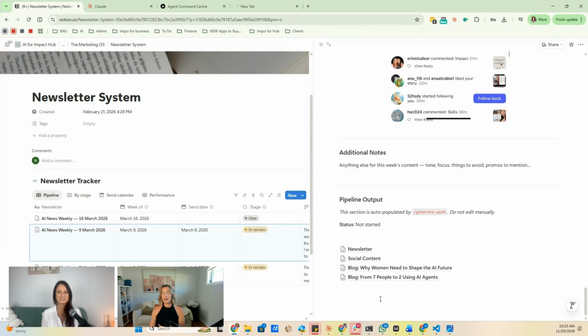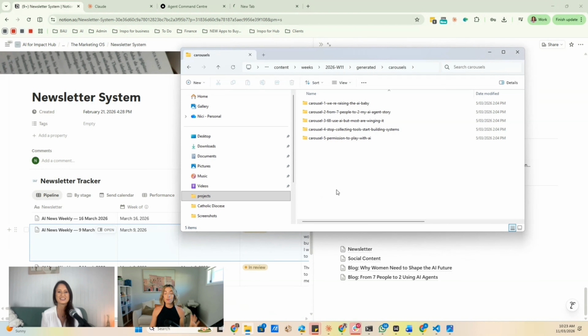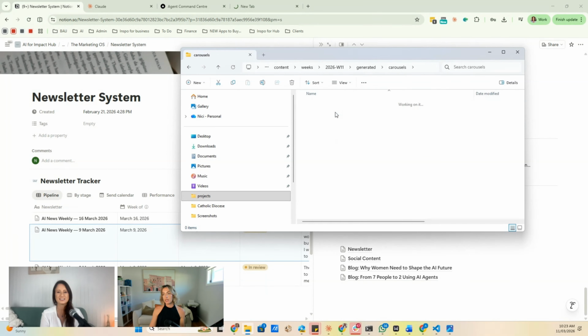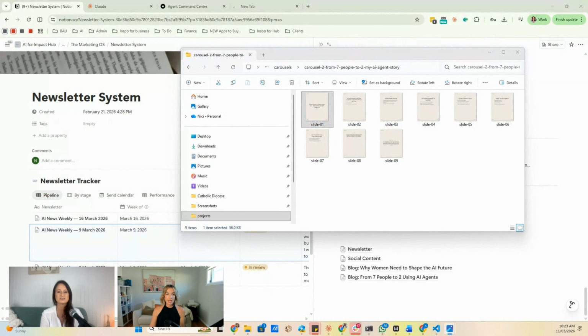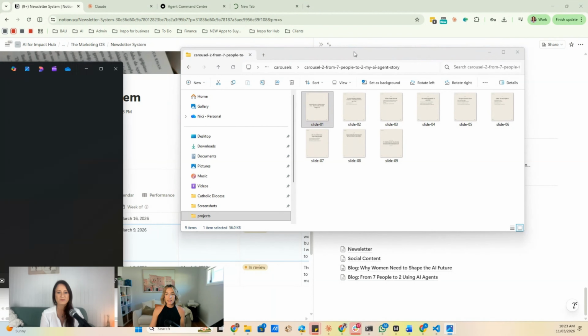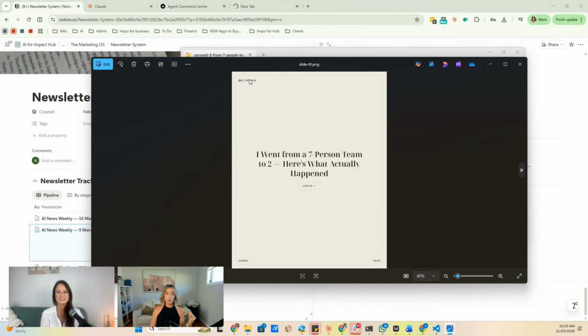And my favorite part, because I love sharing carousels, is that because I built with Claude Code my own tool that en masse creates on brand carousels for me, it also creates folders with all the carousels for that week. And for example, if I click in here, it then has every single one of my slides waiting for me in my brand colors with my tag.